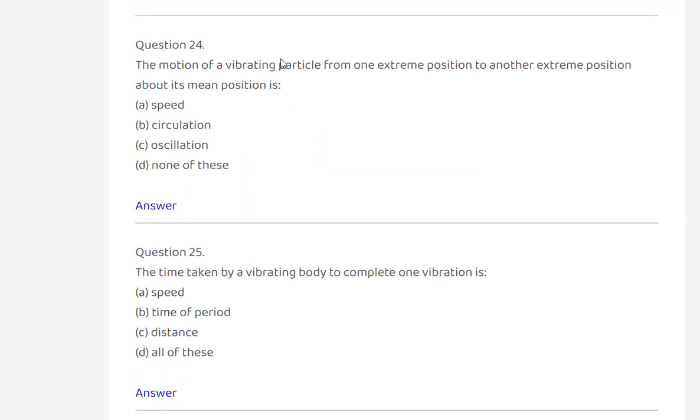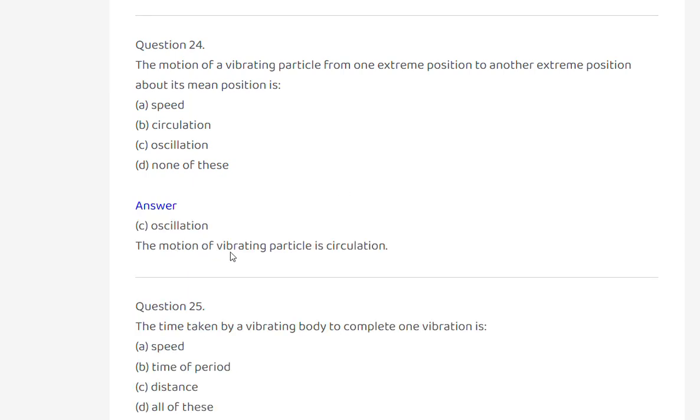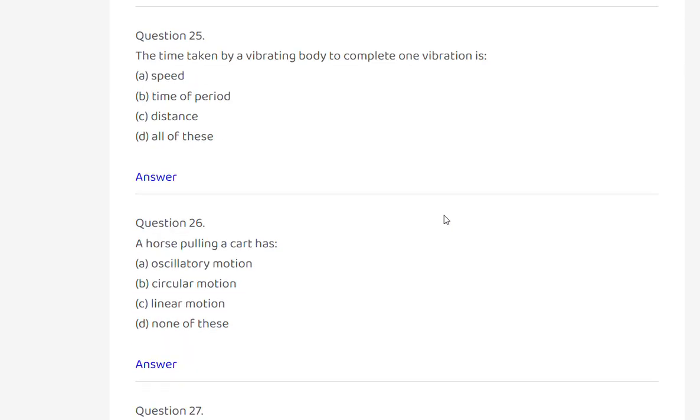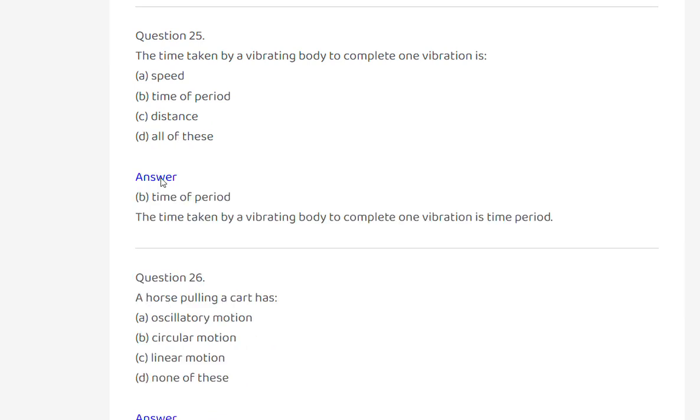The motion of the vibrating particles from one extreme position to another extreme position about its mean position is speed, circulation, oscillation, or none of these? Oscillation. The time taken by a vibrating body to complete one vibration is speed, time period, distance, none of these, or all of these?